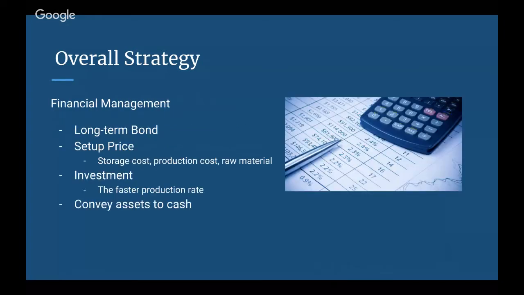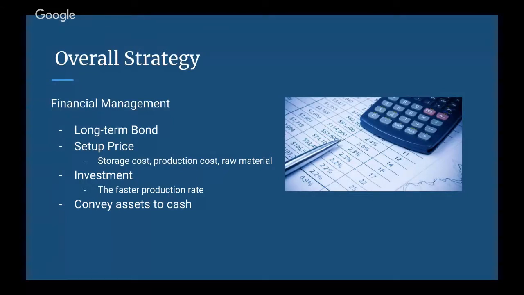Different from the logic game, we need to consider the rule of long-term bond and stock exchange in the manufacturing game to facilitate our production process. In addition, the setup price contains more analysis on storage cost and production cost, rather than simply being based on raw material cost.